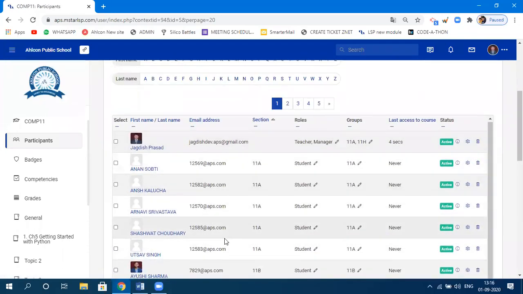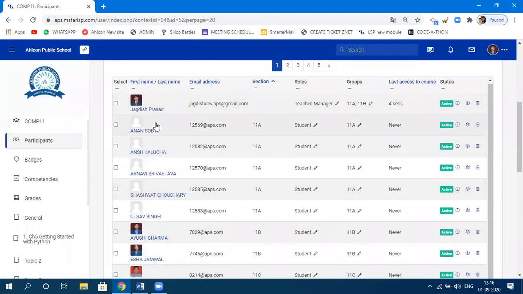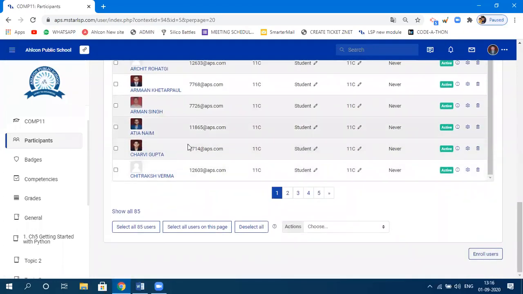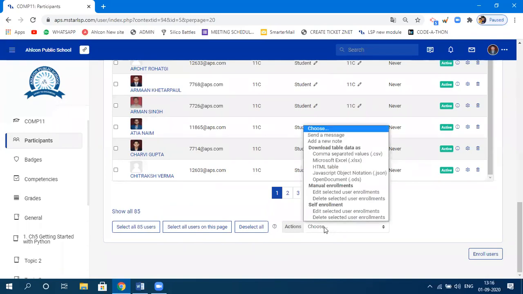And if you feel discomfort dealing with this way of displaying information, you can always click on choose here. You can see choose here. Click on choose. Click on Microsoft Excel.